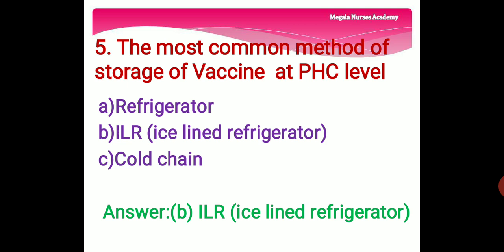So the right answer is option B, ILR, ice-lined refrigerator. This is used at primary health center level. So the most common method of storage of vaccines at a primary health center level is option B, ILR, ice-lined refrigerator.